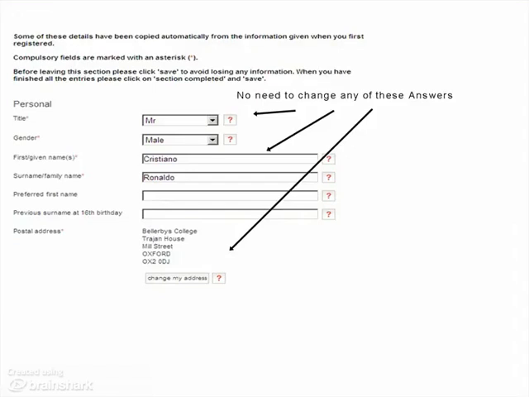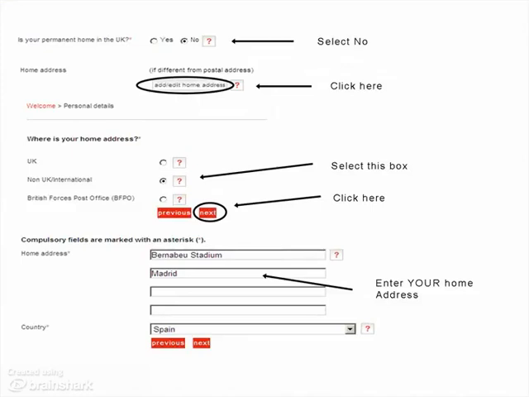Okay, let's continue. Here in order are some of the questions you're going to be asked and some advice on how to answer them. The first question will be, is your permanent home in the UK? For some of you, this might be yes. You might live in the UK. But for very much most of you, you don't live in the UK, you live in China or Vietnam or another country. So select no.